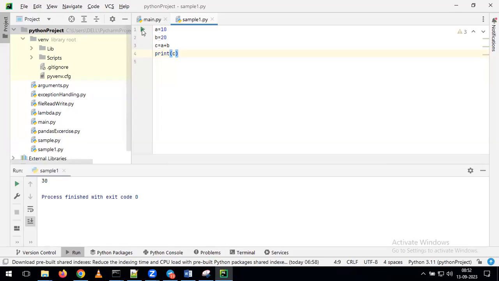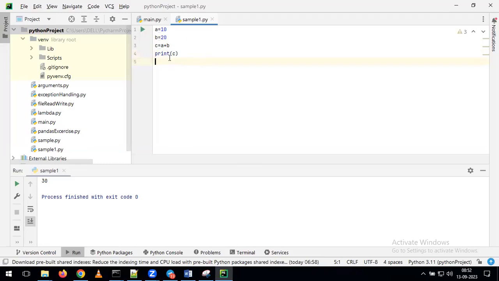If you are unable to see the green button, your Pycharm is still opening, and in the below you can see the status. In the below you can see something is in progress. If something is in progress, you cannot see the green button. Just wait for 2-3 minutes, then automatically you can see the green button.